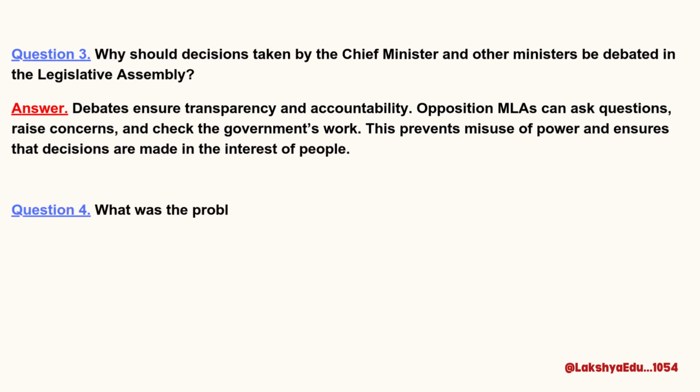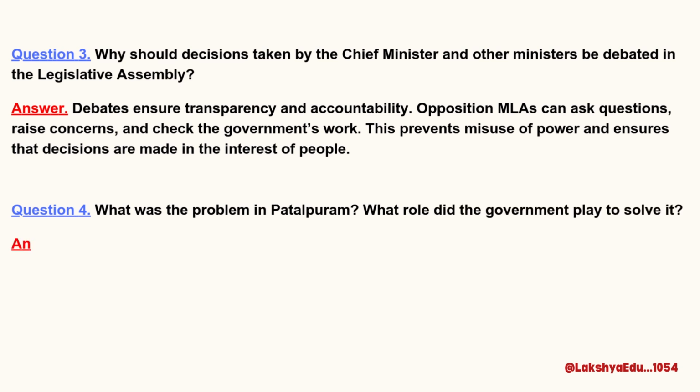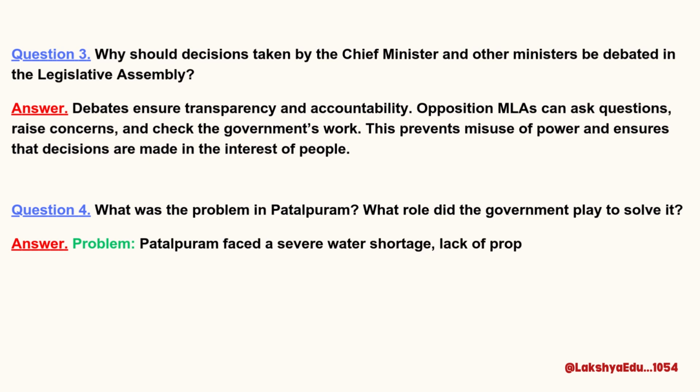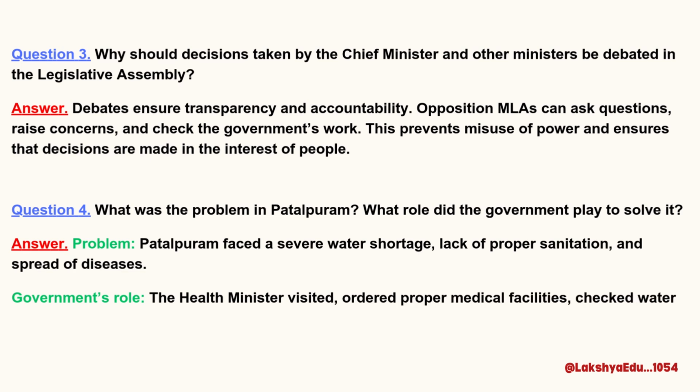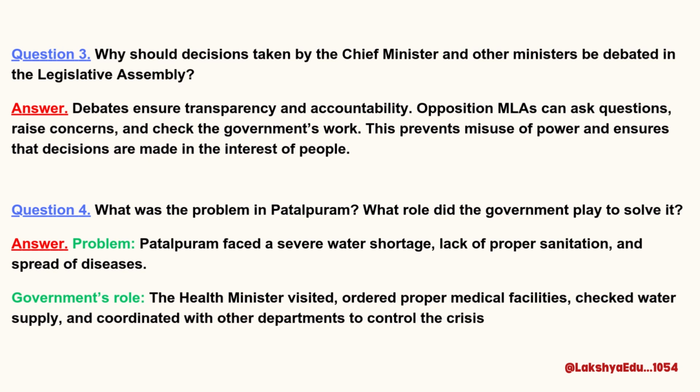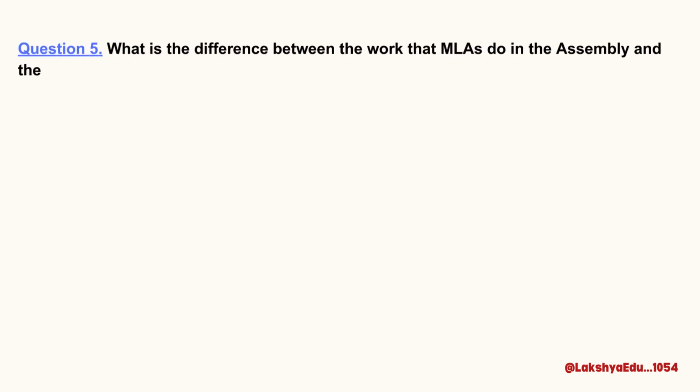Question 4. What was the problem in Patalpuram? What role did the government play to solve it? Answer. Problem. Patalpuram faced a severe water shortage, lack of proper sanitation, and spread of diseases. Government's role. The health minister visited, ordered proper medical facilities, checked water supply, and coordinated with other departments to control the crisis.